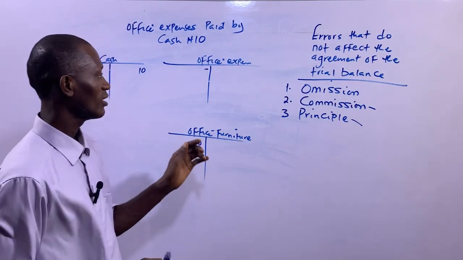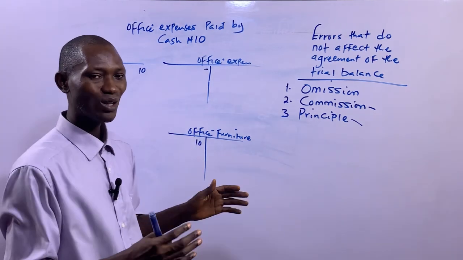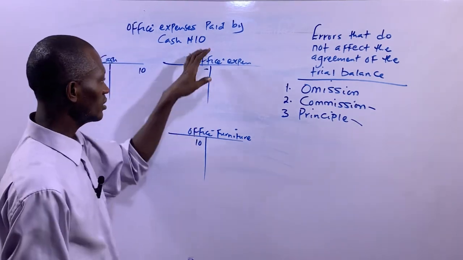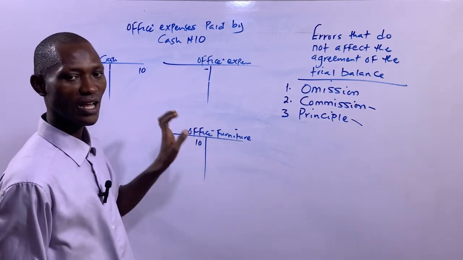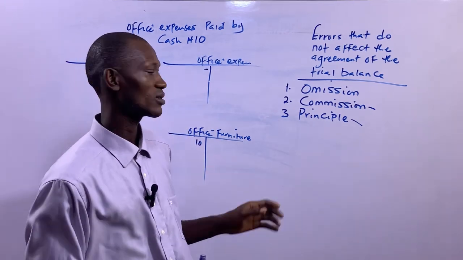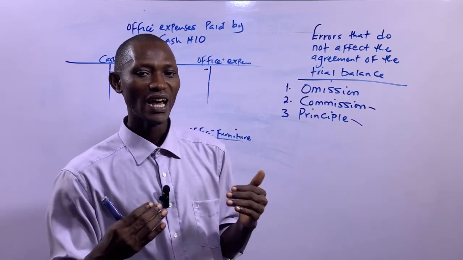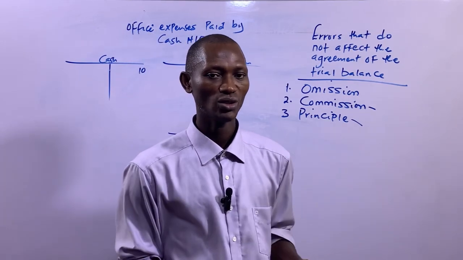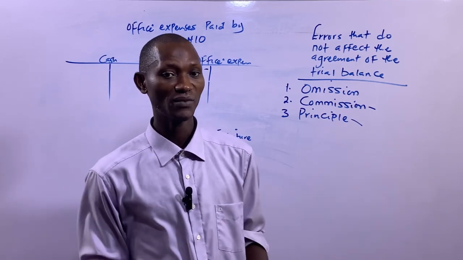You can see now, these two accounts, office expenses and office furniture, belong to different class of accounts. This is a nominal account item, while this is a real account item. That's why most times error of principle is also explained to be when an item of nominal nature is recorded in real accounts and vice versa.